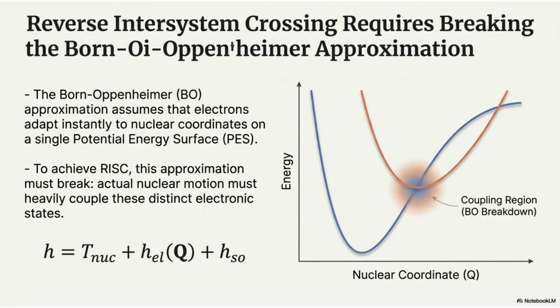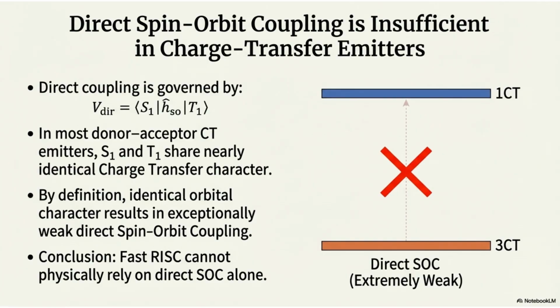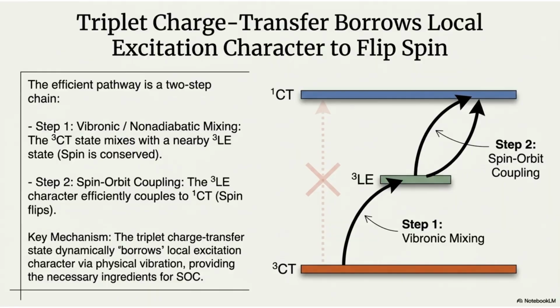Direct spin-orbit coupling is insufficient in charge transfer emitters because the S1 and T1 states share nearly identical charge transfer character. This results in exceptionally weak direct SOC, meaning fast RISC cannot rely on it alone. The efficient pathway for spin flipping is a two-step chain. The triplet charge transfer state dynamically borrows local excitation character through vibronic mixing, enabling efficient spin-orbit coupling between the local excitation and the singlet charge transfer state.